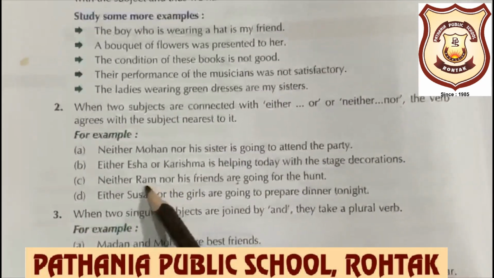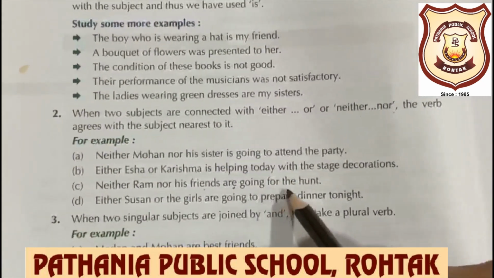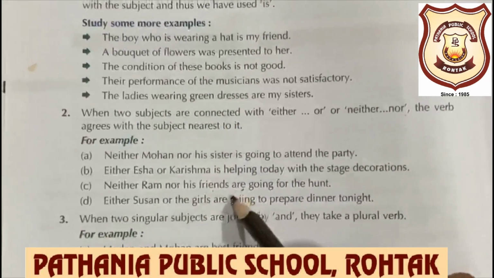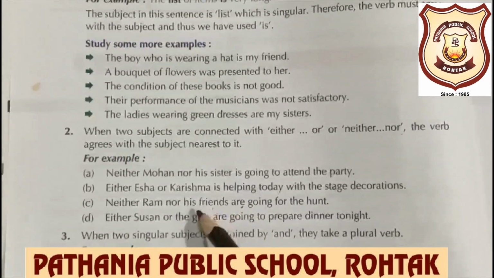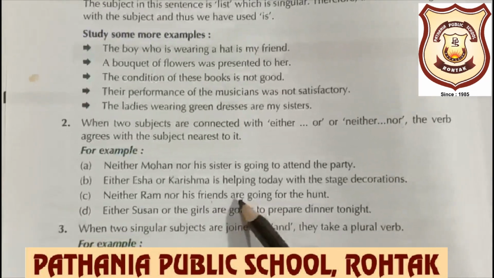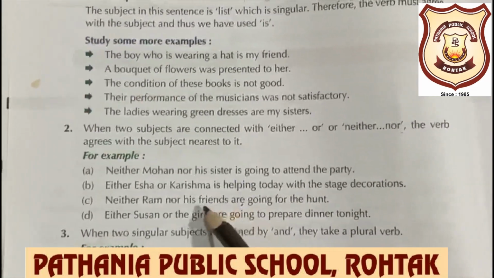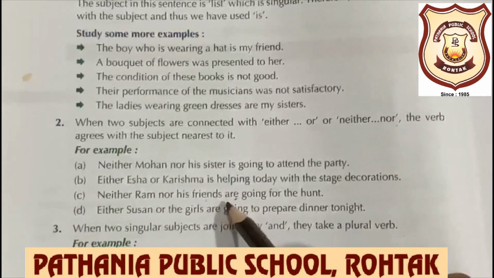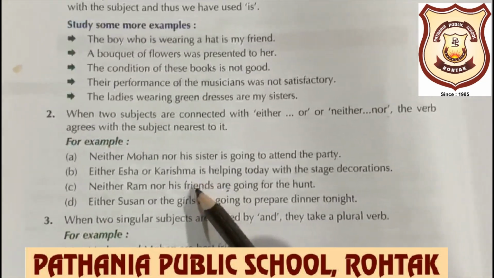See, neither Ram nor his friends are going for the hunt. Which is the nearest subject here? His friends. His friends is plural, so we will use are according to this nearest subject. Two subjects are there, Ram and his friends, and we will use the verb according to the nearest subject.